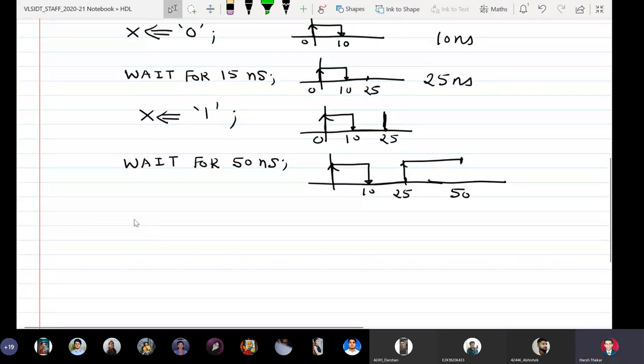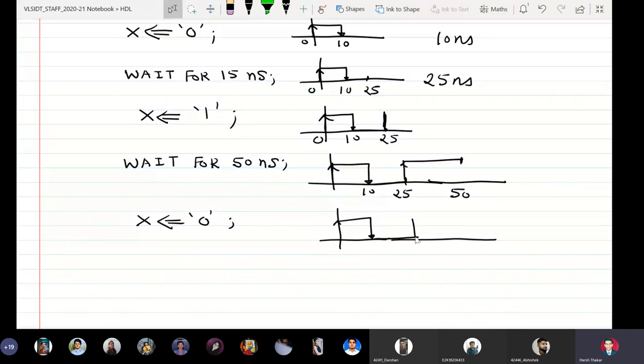So I will say x gets logic 0. When I do this, now my waveform becomes like this, goes up and comes down here. So 0, 10, 25 and 75. Now it has already reached 75.